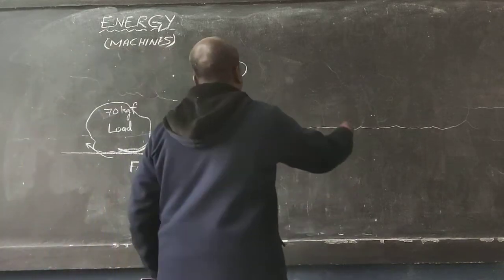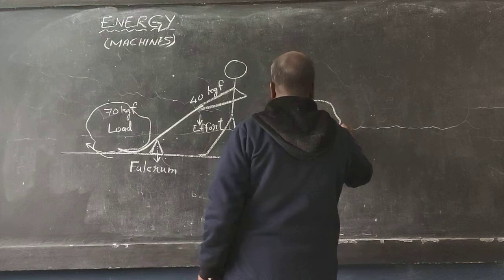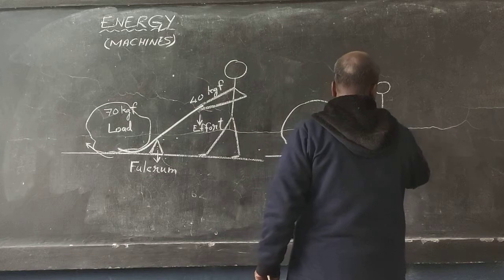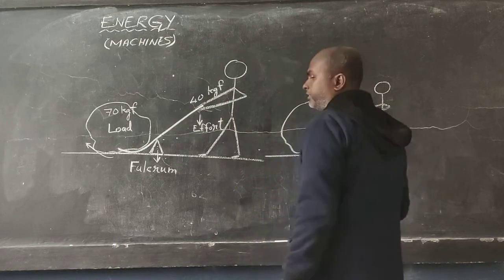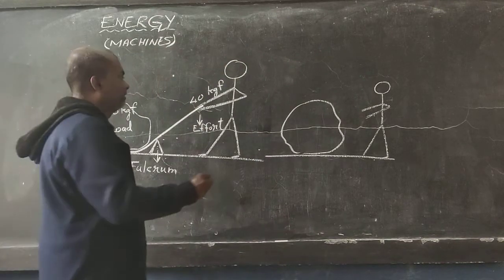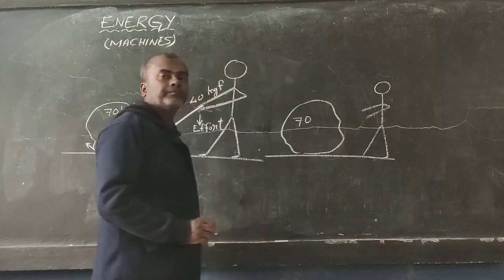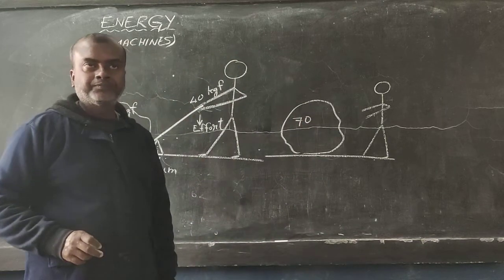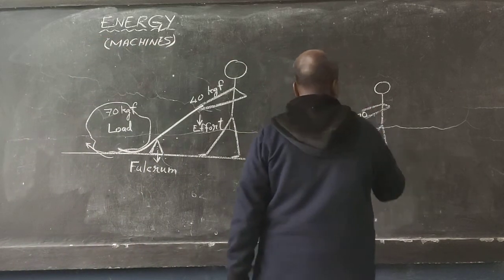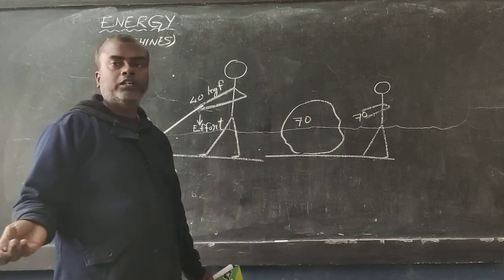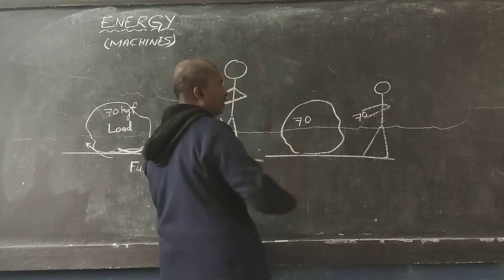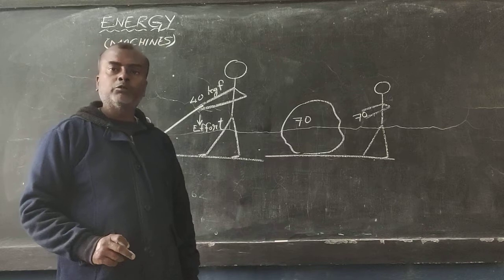But now suppose the same load is there and the man is there. He has only his hands, nothing else, only his hands. Then what do you think? Here is 70 kilogram force. How much force he has to give? 70 kilogram force only. Not less. He can't do by giving lesser. He has to give at least 70 kilogram force to move this stone without the stick.